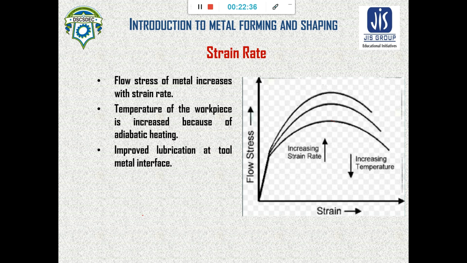By using lubrication at the tool-metal interface, the drop due to increase of temperature won't be there. So that's why the flow stress can increase, and the strain rate also increases with increasing flow stress.